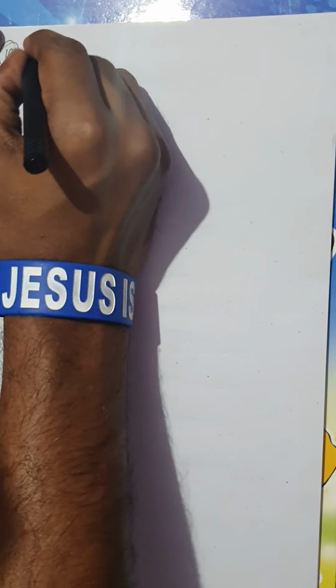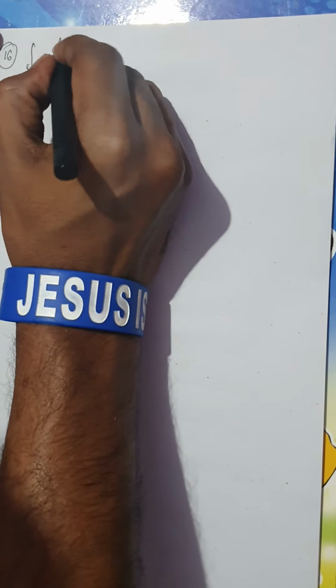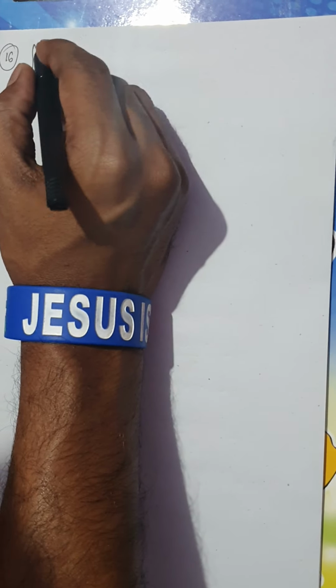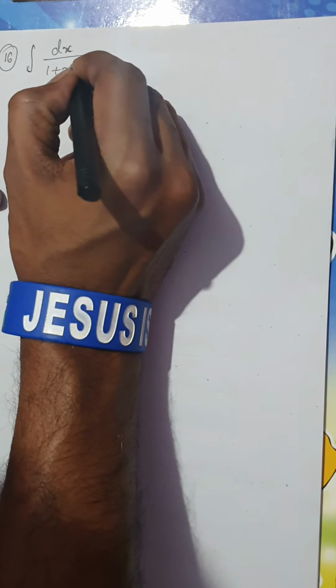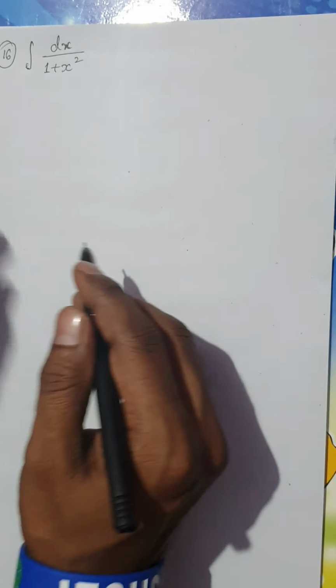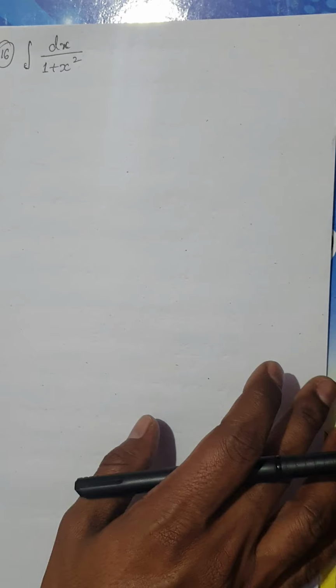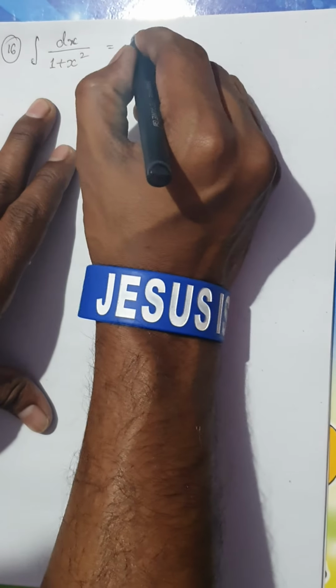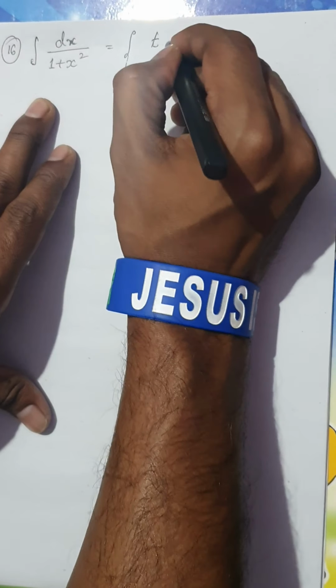Okay. So the next formula is the integral of 1 divided by 1 plus x square, which I can also write as dx divided by 1 plus x square. It is understood, because 1 into dx is dx. We know the derivative of tan inverse x is 1 divided by 1 plus x square.